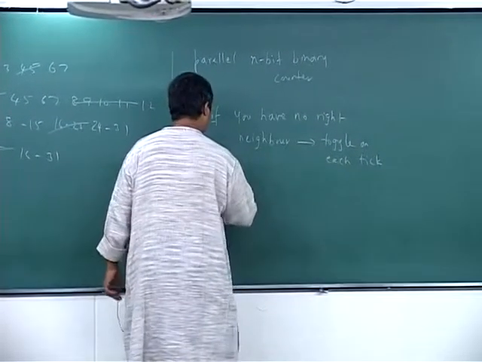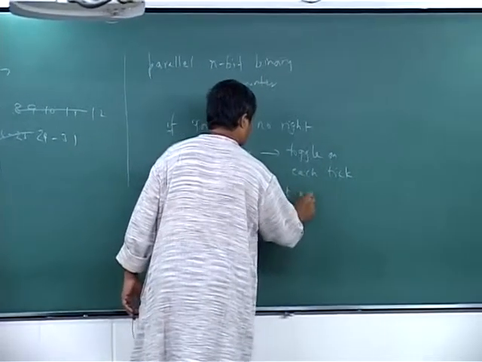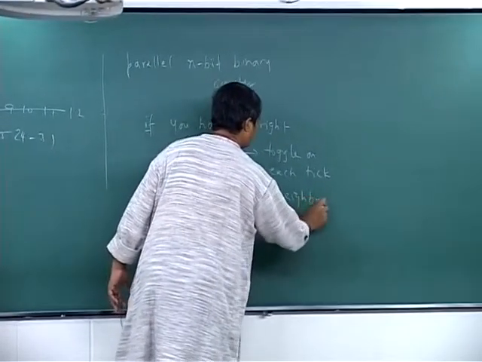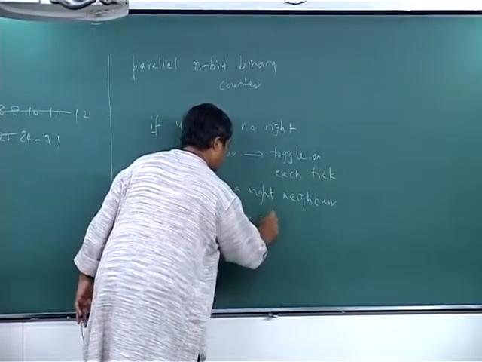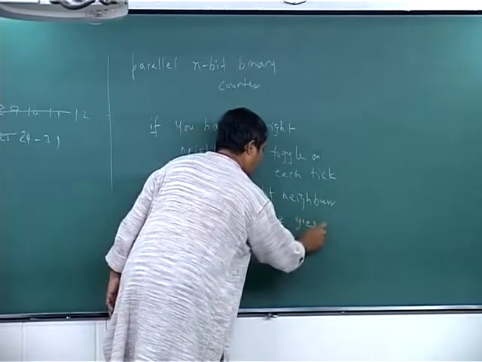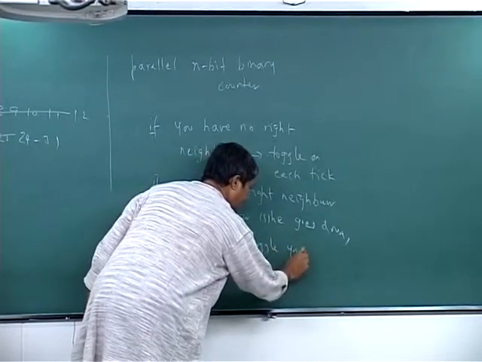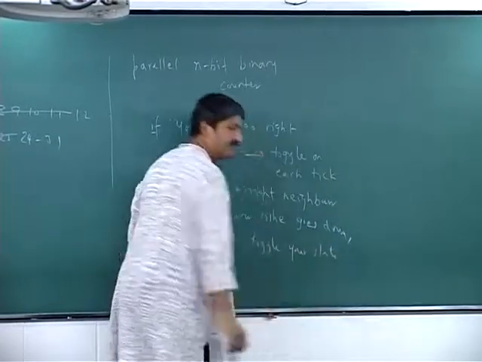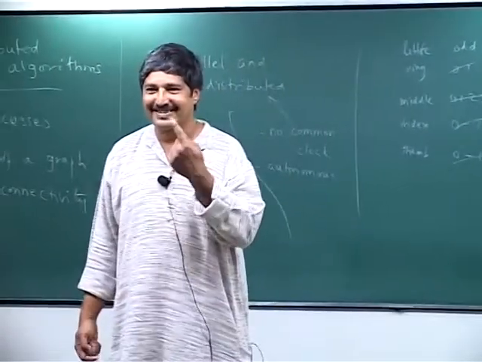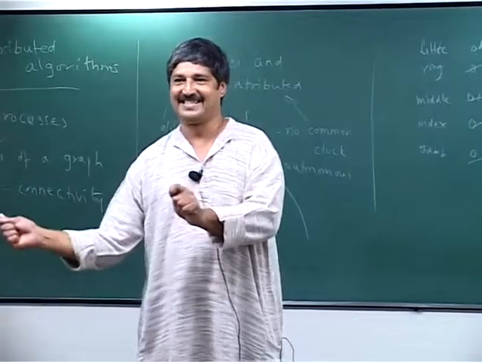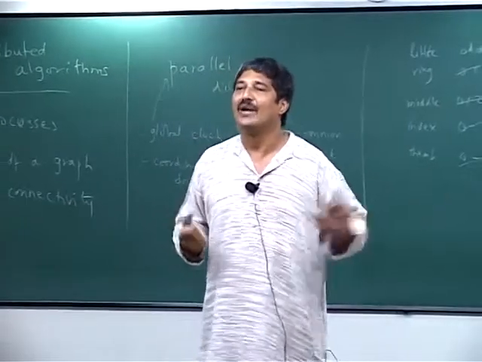If you have a right neighbor, whenever she or he goes down, toggle your state. That's it. So we are bringing it down to 1 bit memory and just one right neighbor connectivity, only one direction. Okay. So this is the style.